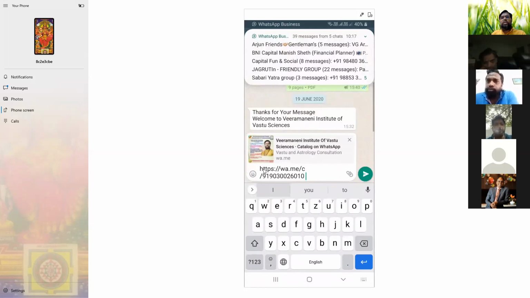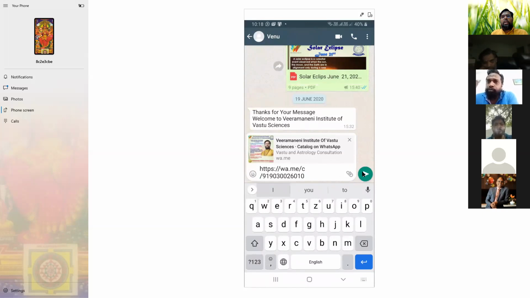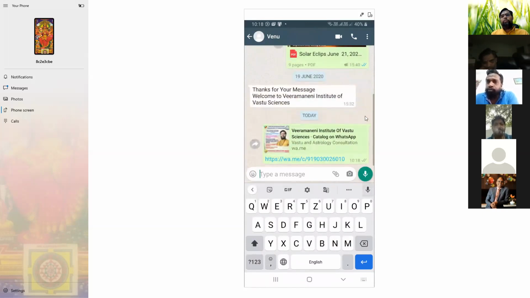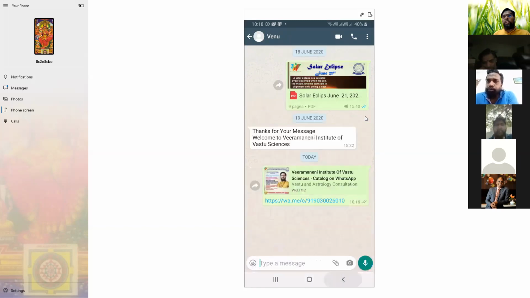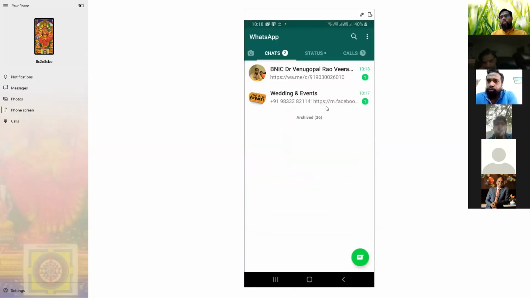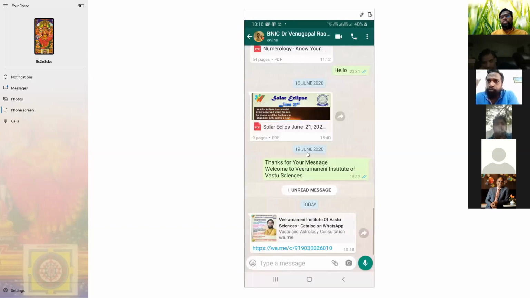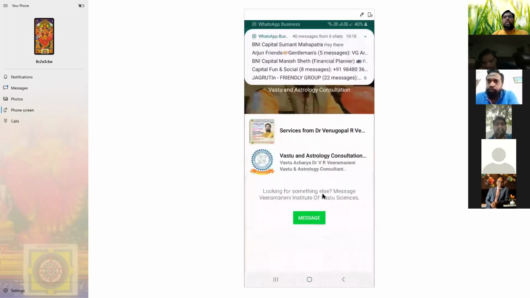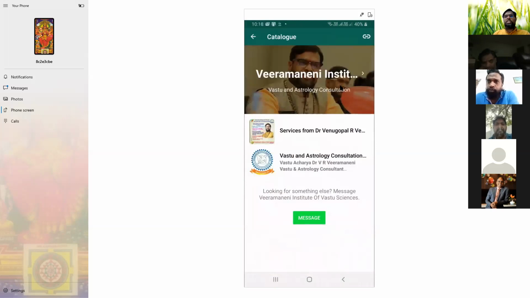This is a very simple link. If somebody opens it and he doesn't have WhatsApp for business, how does it look? I'll show on my mobile. I just open WhatsApp, there's no business app here. It looks the same way, but it opens and will not display too many photographs. Then you are able to see completely about the person.